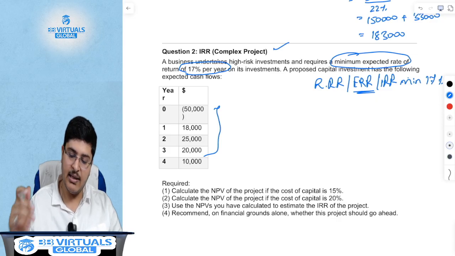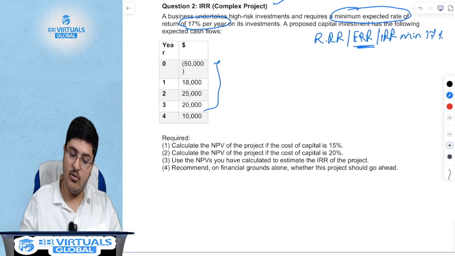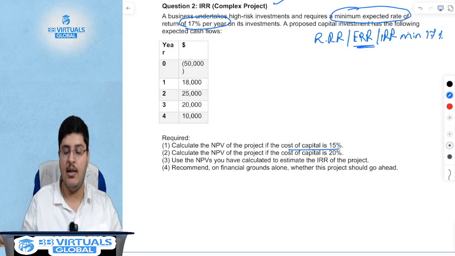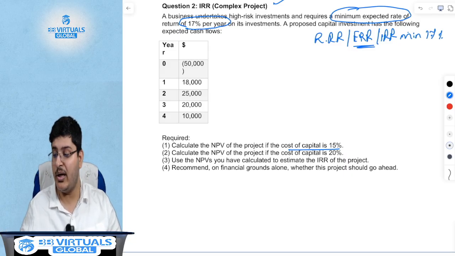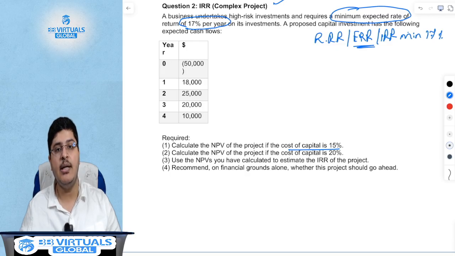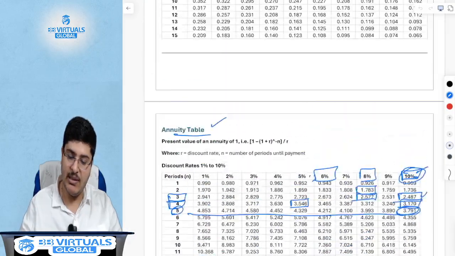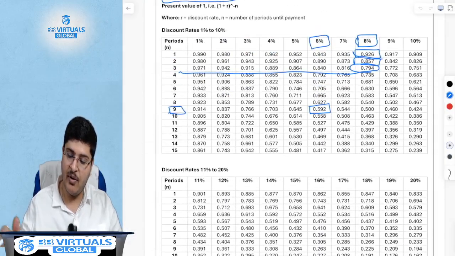Now, these are the cash flows. You have to first calculate the NPV of the project if the cost of capital is 15%. Now, there are two ways to calculate. Of course, the first way is you can do 1 divided by 1.15, which is 0.8696. You press equal to again, you will find the second year discounting factor at 15%, which is 0.756. Similarly, third year and fourth year. The other way is you use the present value table.